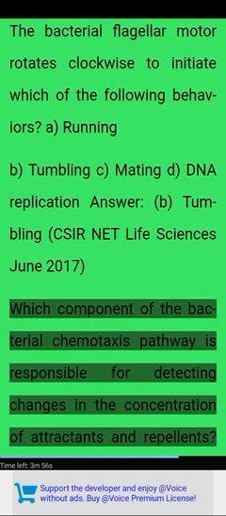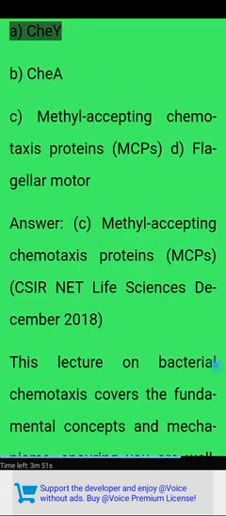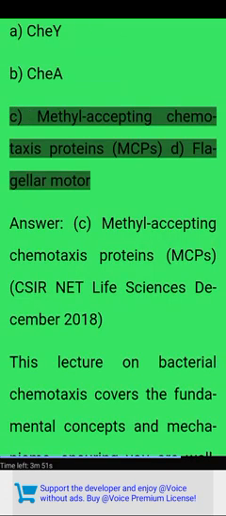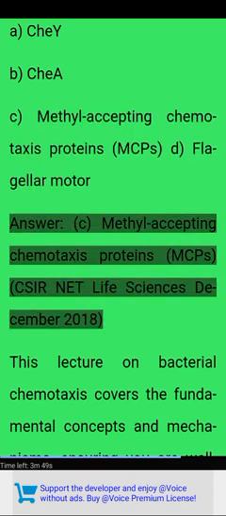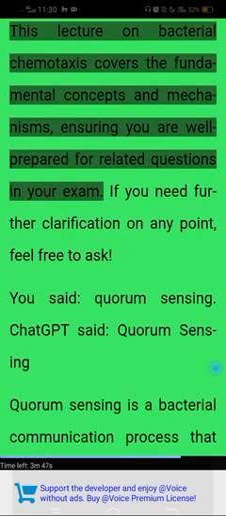Which component of the bacterial chemotaxis pathway is responsible for detecting changes in the concentration of attractants and repellents? A. CheY. B. CheA. C. Methyl-accepting chemotaxis proteins, MCPs. D. Flagellar motor. Answer. C. Methyl-accepting chemotaxis proteins, MCPs. CSIR NET Life Sciences December 2018.